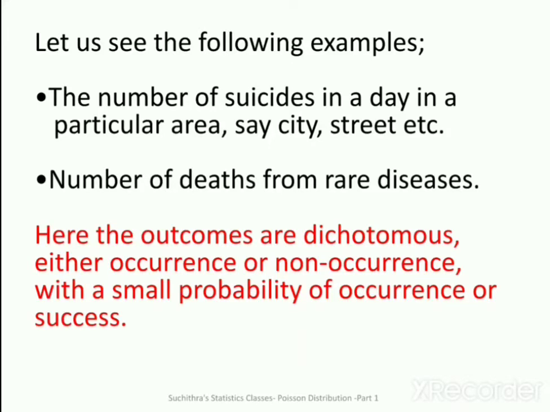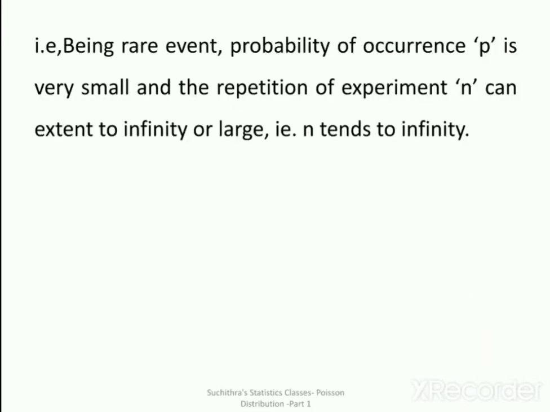Here, the outcomes are dichotomous, either occurrence or non-occurrence, with a small probability of occurrence or success. So, the probability of occurrence is very small in these two cases: number of deaths from rare diseases, number of suicides in a day in a particular area, etc. The probability of occurrence is very, very small.